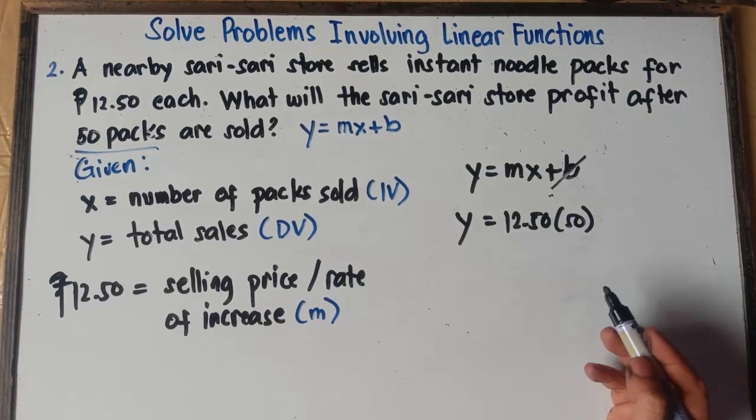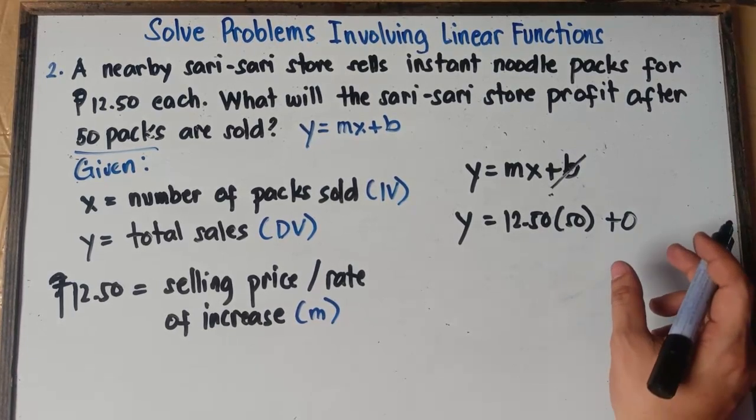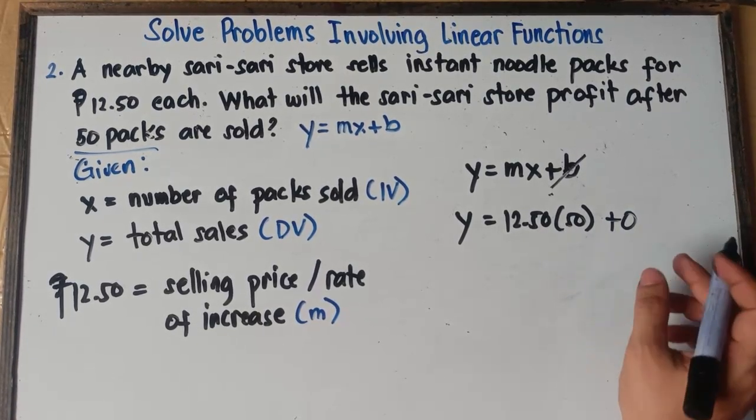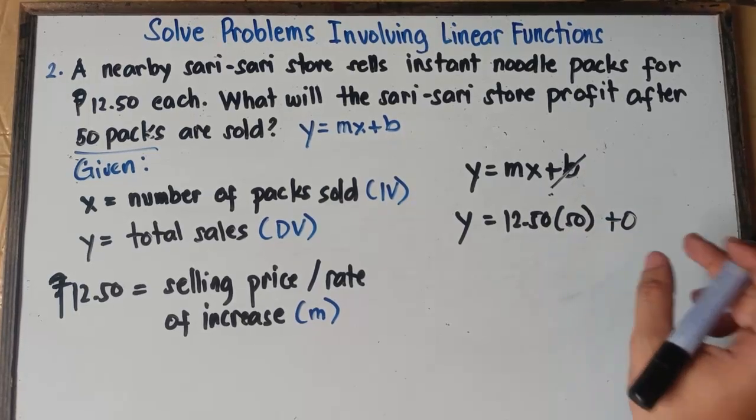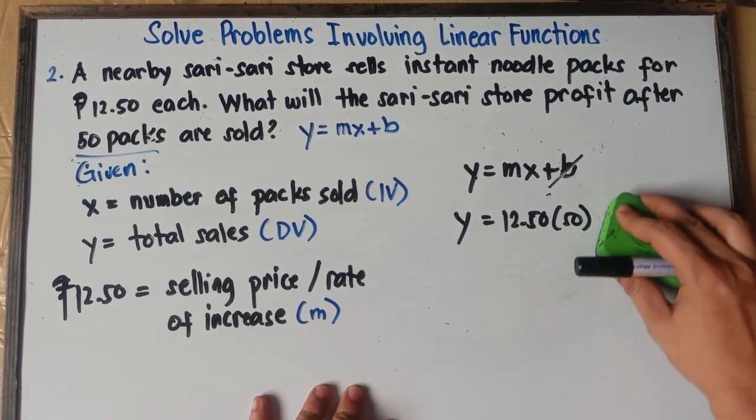That will be really fine. Your y-intercept is 0. You will have the same answer anyway. You can put plus 0 right here. Your y-intercept is 0, but let's just ignore b, class. Once again, let's just ignore 0 because we don't have the value b. So simply ignore this one.